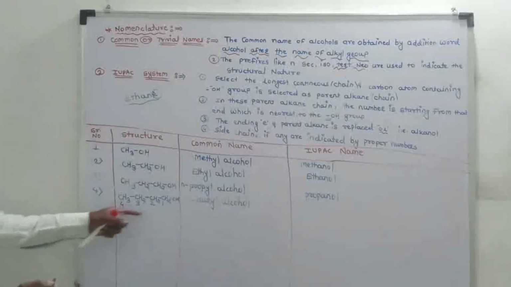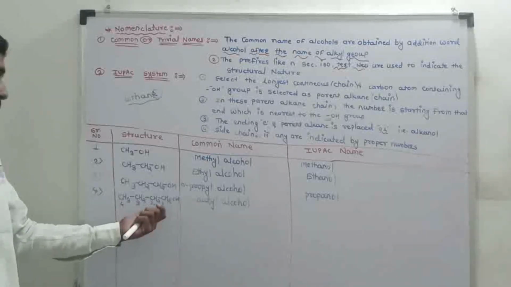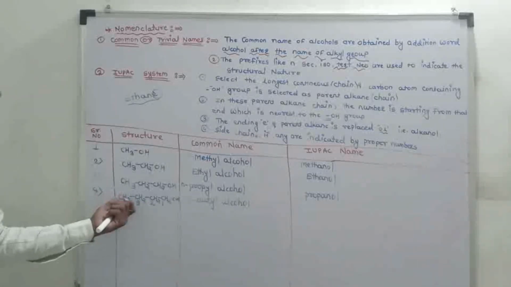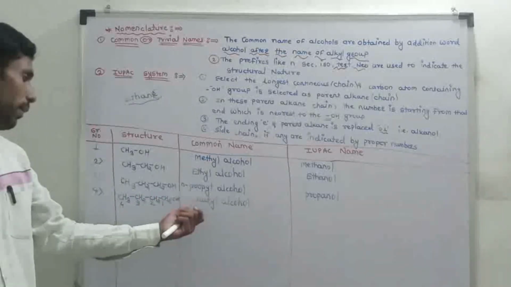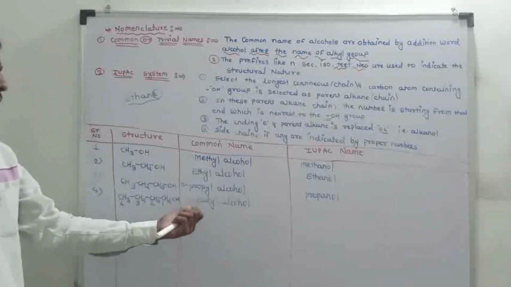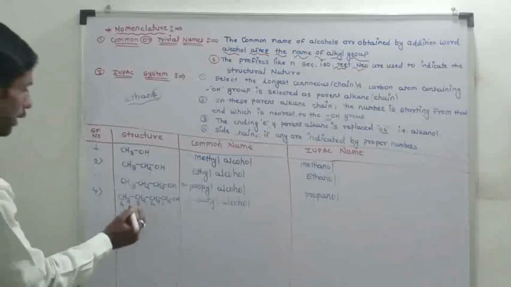Third rule: the ending E of the parent alkane is replaced by OL, that is alkanol.